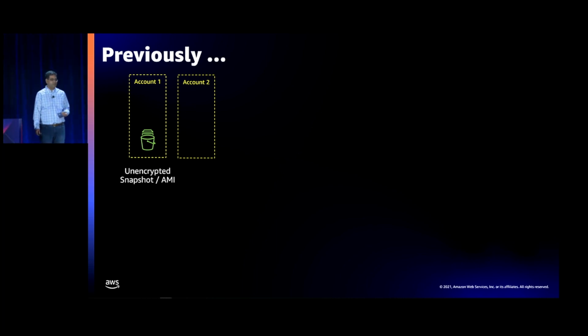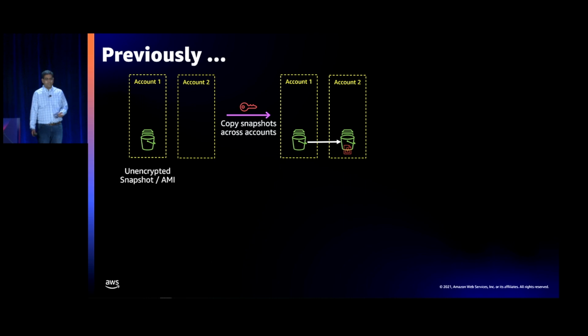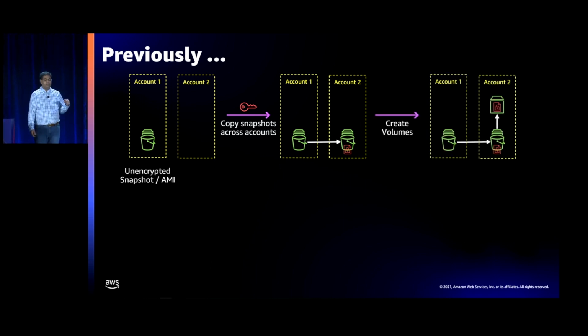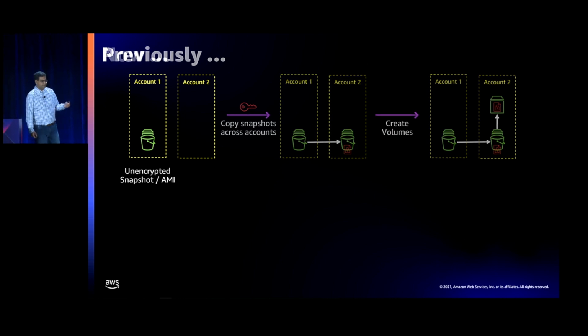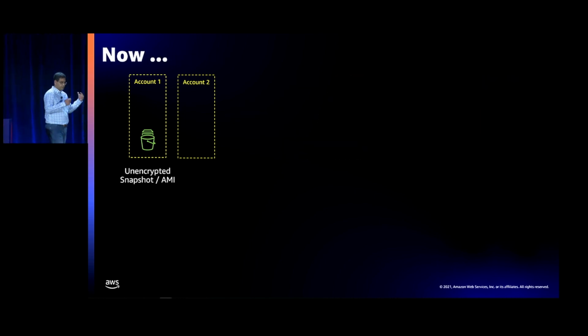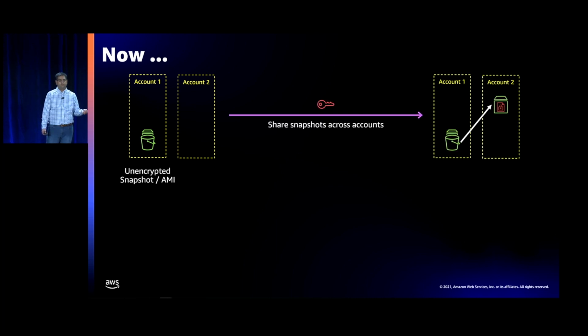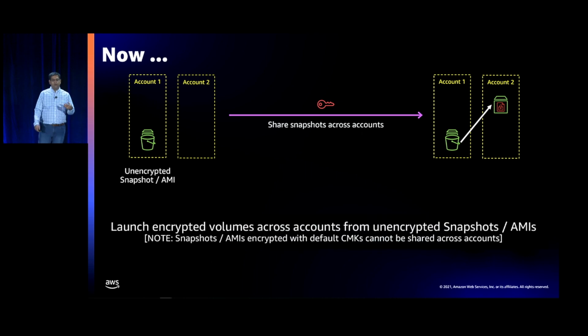Here's what you would do previously. You'd copy that snapshot across accounts, you'd encrypt that snapshot, and then you would launch a volume. Now, with both these features combined, you take an unencrypted snapshot, share it across accounts, and you can directly launch a volume. No more copying, and no more waiting to create a volume. So again, saves you cost and effort.